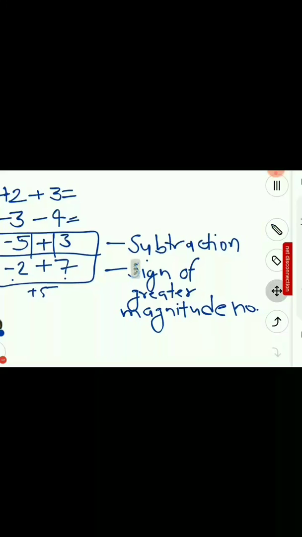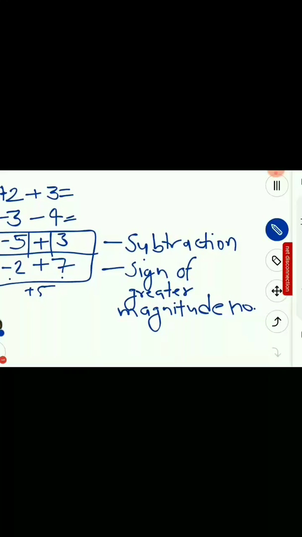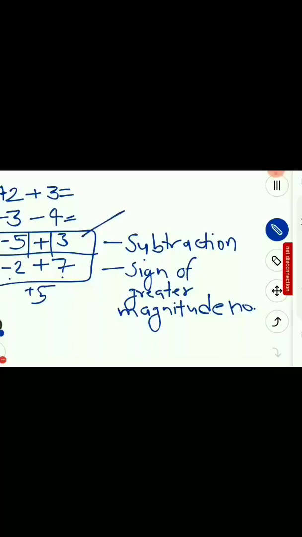What will be the answer here? In the first equation, the answer will be minus 5 plus 3. What is the greater magnitude number here? 5, right? 5 is greater than 3. So the magnitude of 5 is greater than the magnitude of 3. And what is the sign of this number? It is negative. So the sign of the result will also be negative. And what is the operation that we have to perform? Subtraction, subtraction of the smaller number from the greater number. Therefore 5 minus 3 is 2. So the answer will be minus 2.